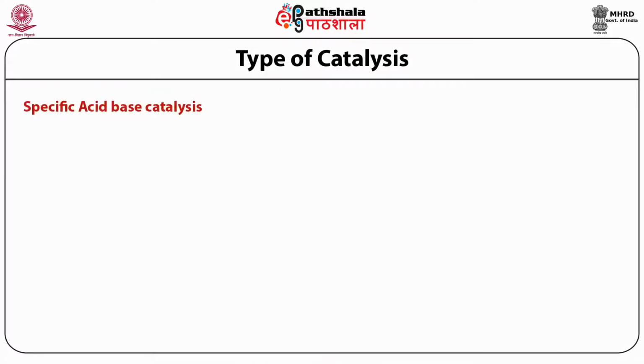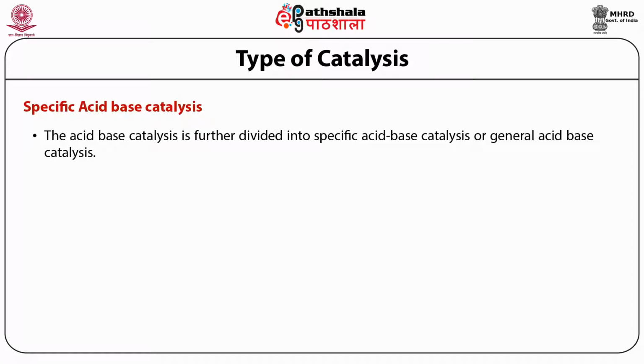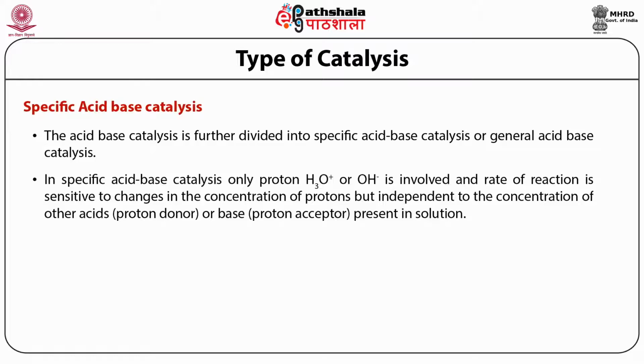Specific acid base catalysis. This is the first type of acid base catalysis. In specific acid base catalysis, only the proton or hydroxyl ion is involved, and the reaction is sensitive to the change in the concentration of proton, that is either H3O+ or OH-.